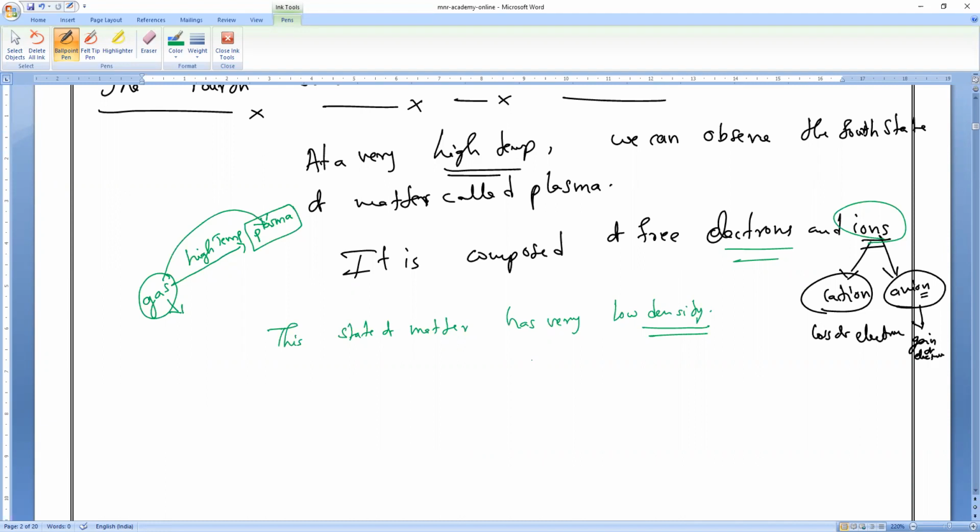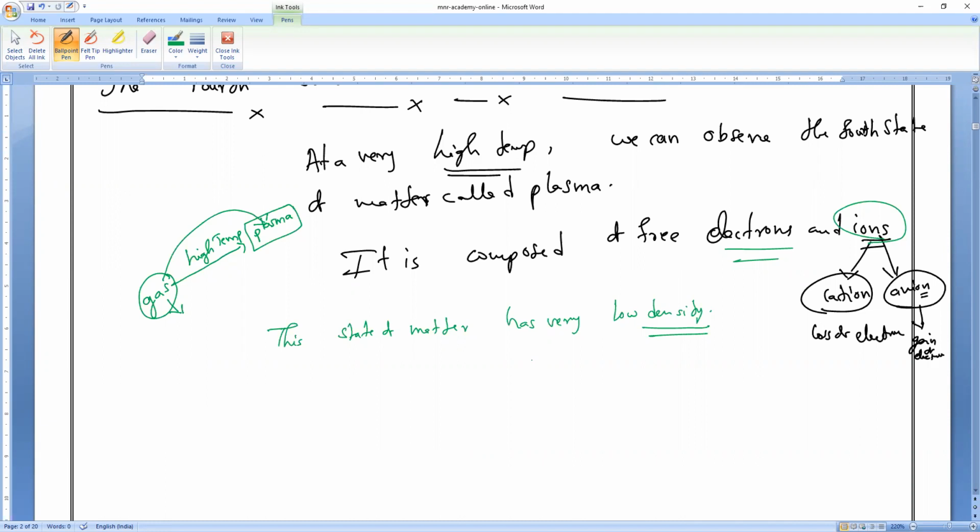Do you all understand, everybody? Most of the universe is made up of plasma only. But on Earth, it is the what state of matter? Everybody, it is the fourth state of matter.